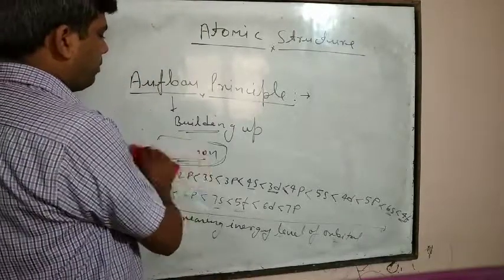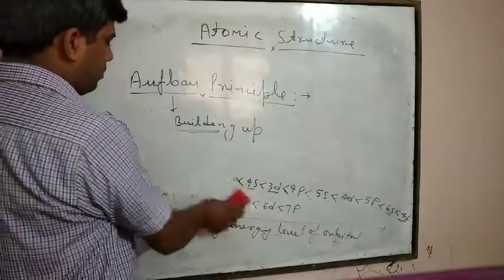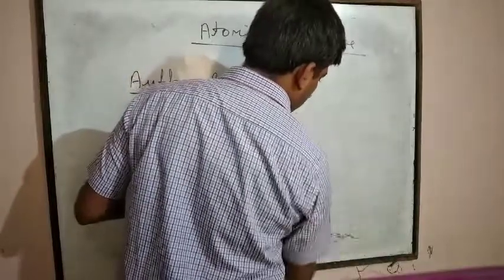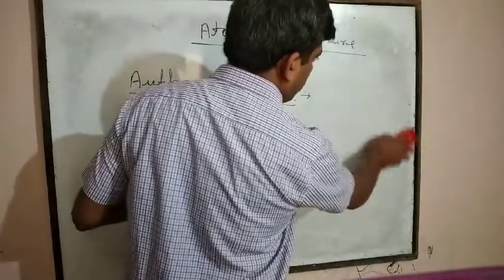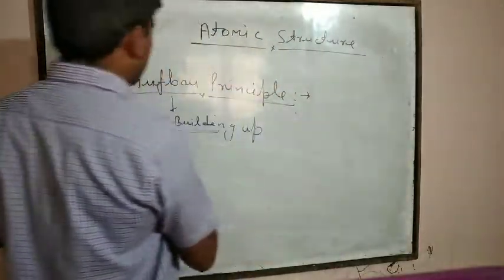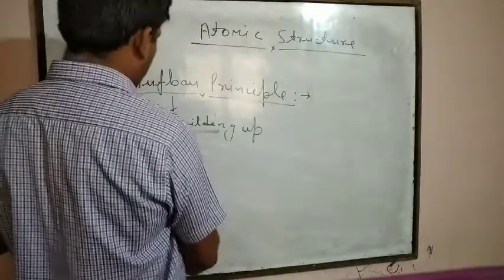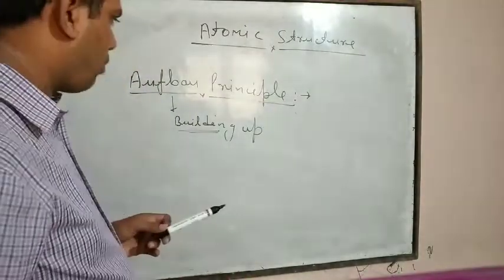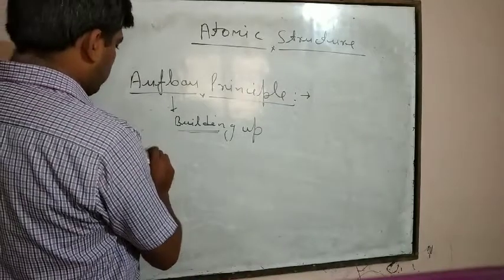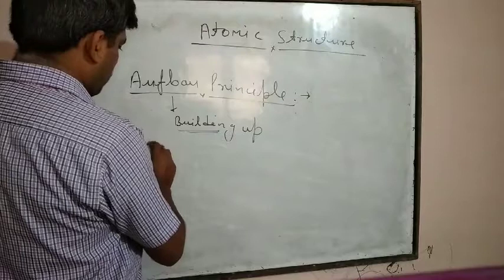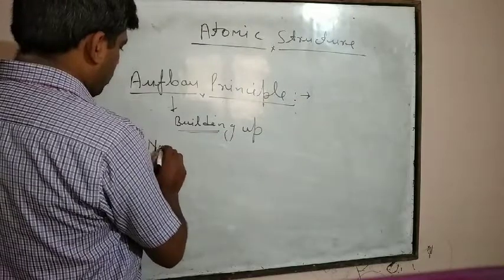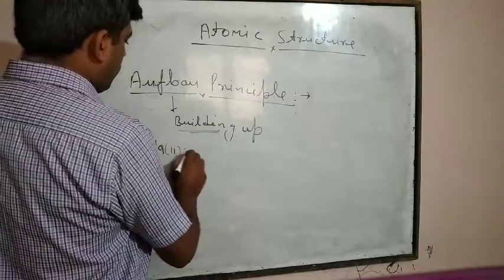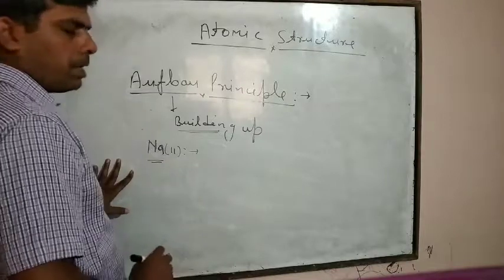For example, if you want to write down the electronic configuration of sodium, Na, the atomic number is 11.